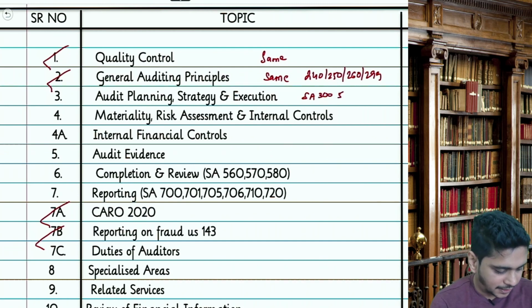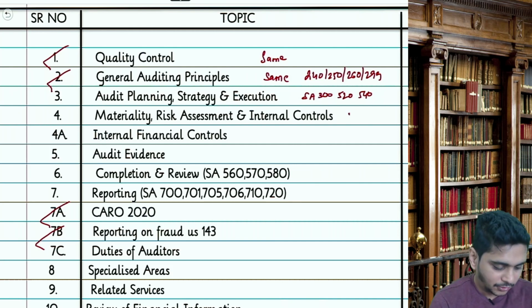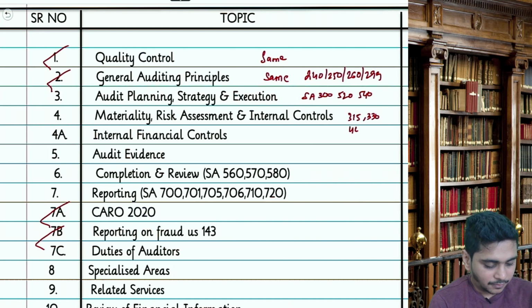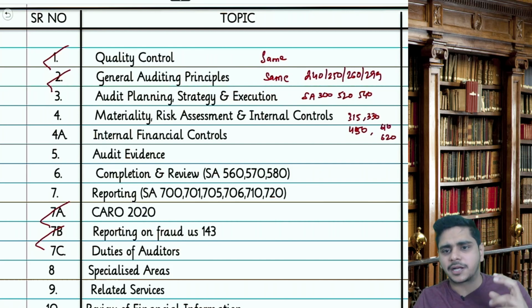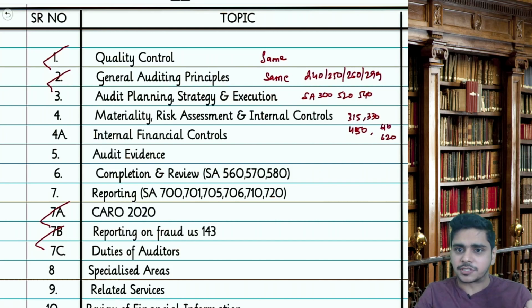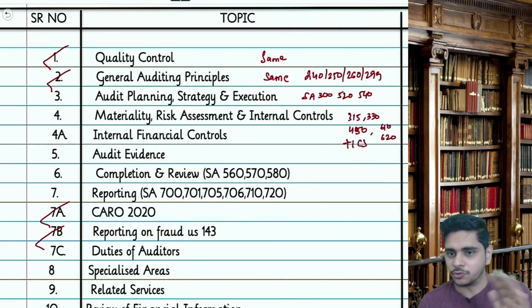Here you will have SA 520, 540. Here you will have SA 315, 330, SA 450 plus SA 610, SA 620, plus the risk assessment content, what used to be the chapter on internal control system, plus the ICS chapter. So ideally no change, no change.